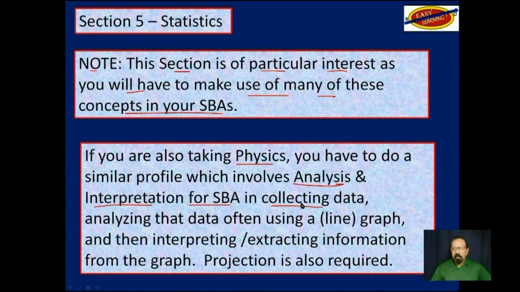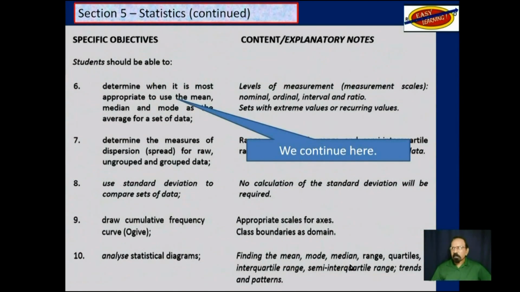You would have to collect data. You have to analyze the data, often using a graph, most likely a line graph or other types of graphs, and then interpreting and also extracting information from that graph. Doing a projection from the graph is also required. So as I said, we are here.